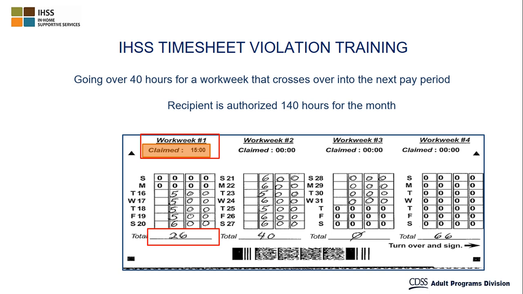Remember, work weeks are Sunday through Saturday. So, in our example, the provider claimed 7 hours on Sunday and 8 hours on Monday for this work week on the previous pay period. When the 15 claimed hours are added with the 26 hours from this timesheet, that is a total of 41 hours for the work week. Since the provider is not authorized for any overtime or to go over 40 hours for the work week, this caused a violation to be triggered.